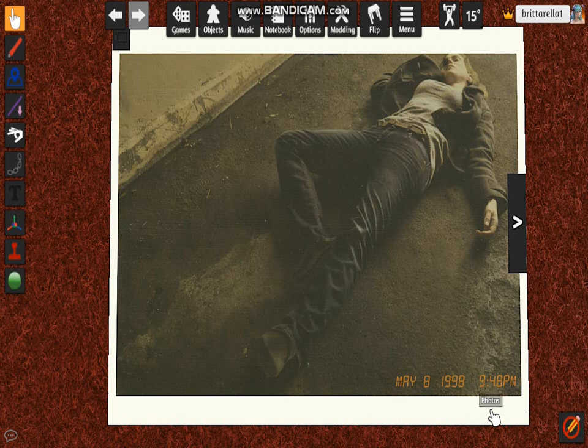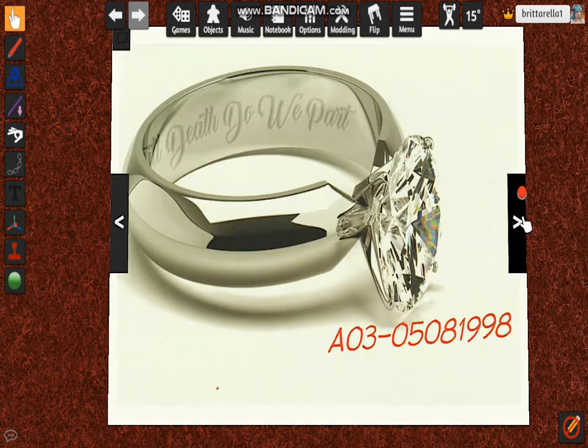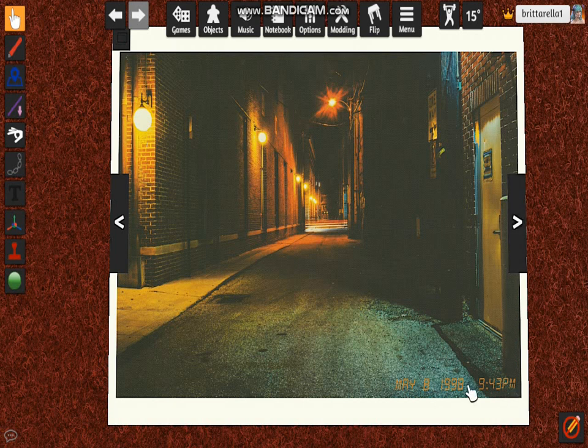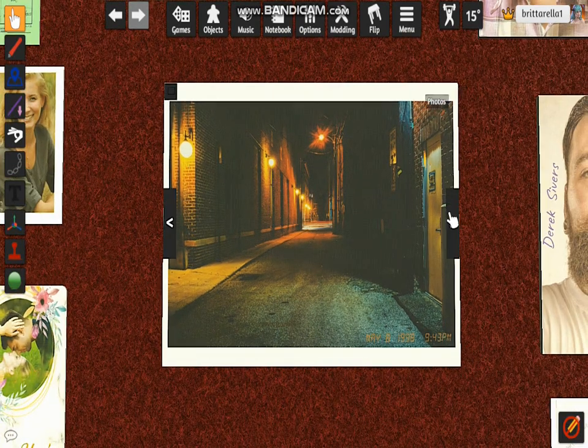However, it only happened at 9:48 p.m. And this is where things are probably about to start. Interesting.